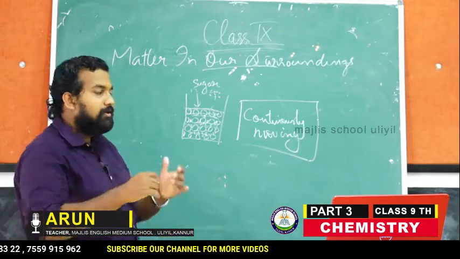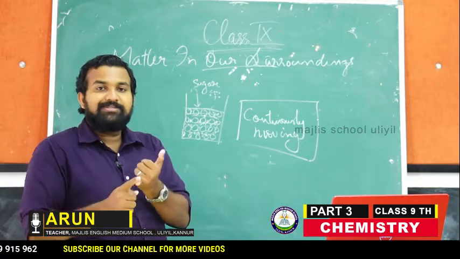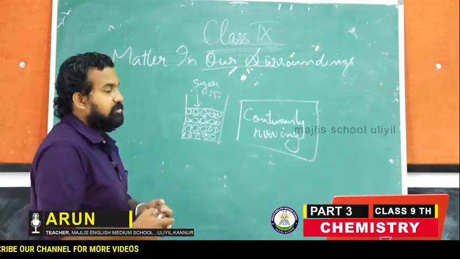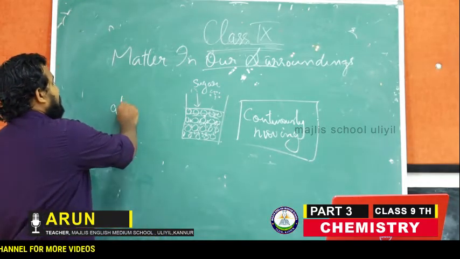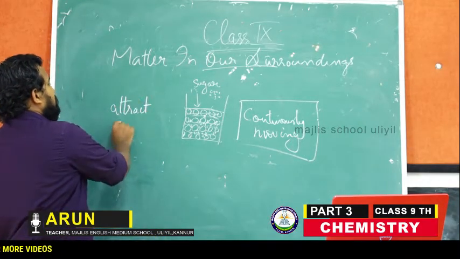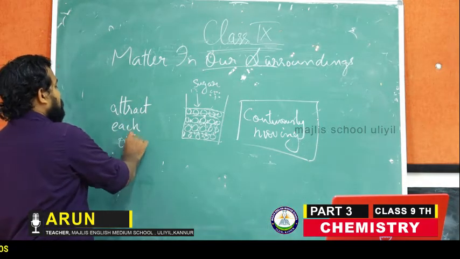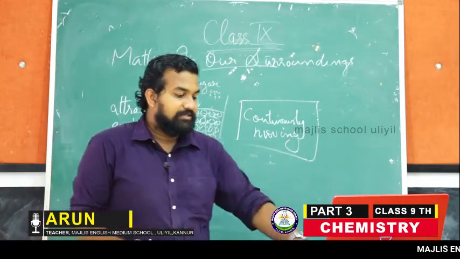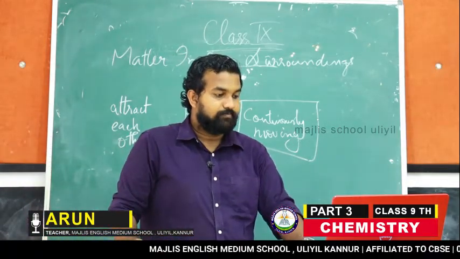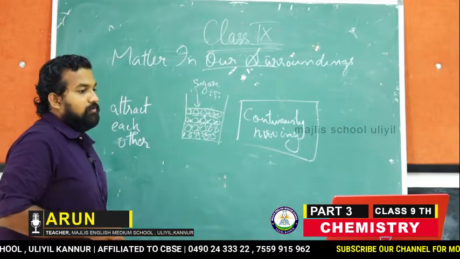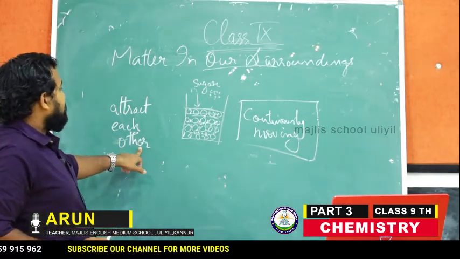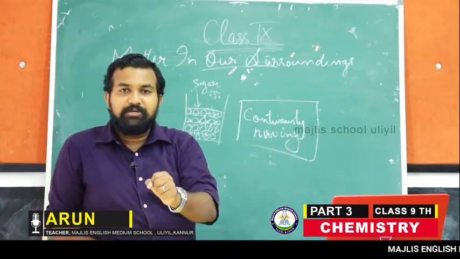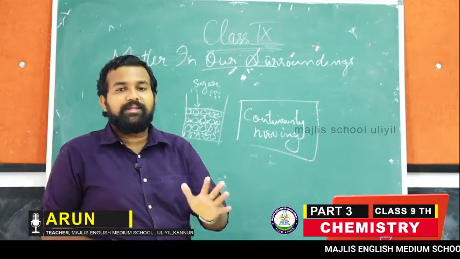So keep in mind, matter is made up of tiny particles, they have space between them, they are in continuous motion, and the last one, they attract each other. So what we can say is, they attract each other, they are continuously in motion, they have space between them, and matter is made up of tiny particles.